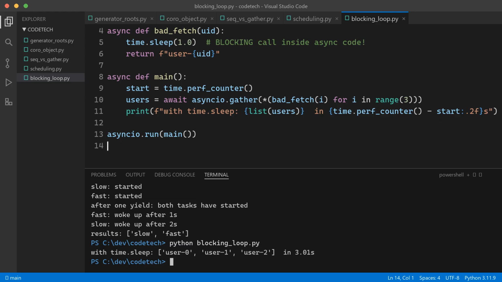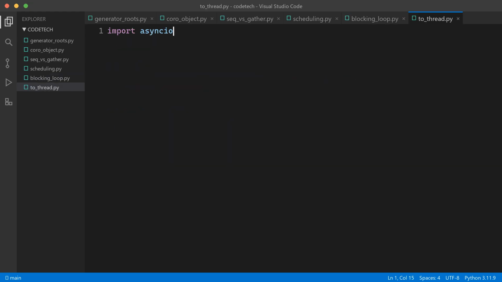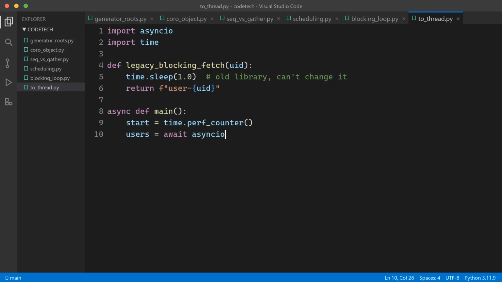In a real server, this is one endpoint with a blocking call freezing every other request in the process. The scariest part is that it works fine in testing with one user. So what do you do when you're stuck with blocking code? Some ancient library, no async version, but you need it inside your async app. Since Python 3.9, the clean answer is asyncio.gather. New file. Here's our legacy blocking fetch, plain def, plain time.sleep, completely unfixable. And in main, instead of calling it directly, I wrap each call in asyncio.gather.